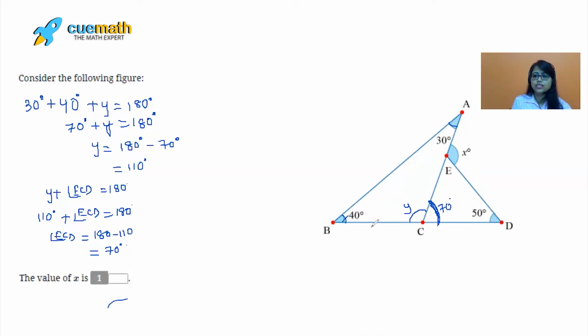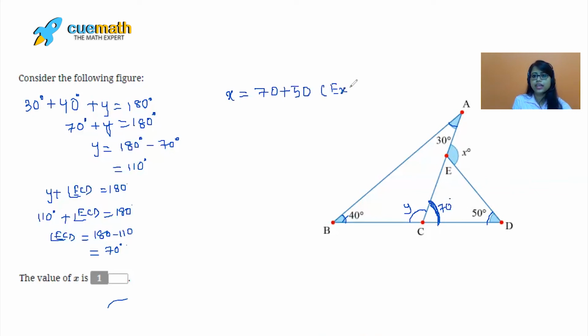So you can see in this triangle ECD, this is 70 degrees, angle D is 50 degrees, and we are trying to find the value of x, and x is the exterior angle to ECD. Yes, so I can write, applying the exterior angle property, x equals 70 plus 50.